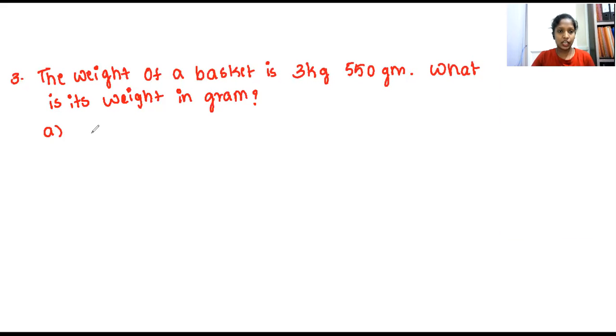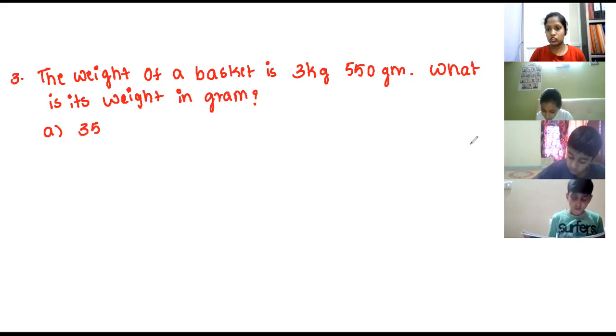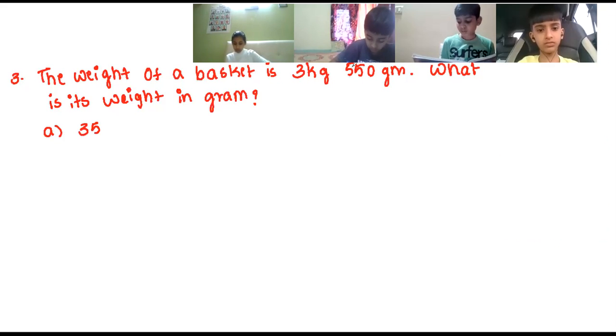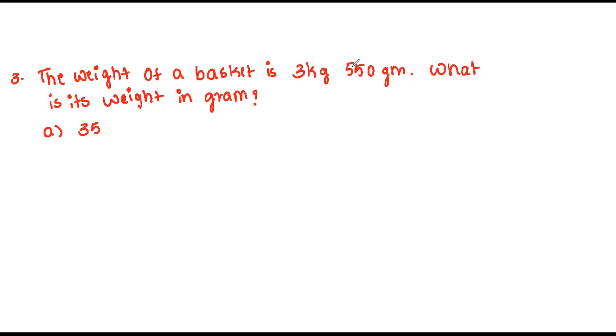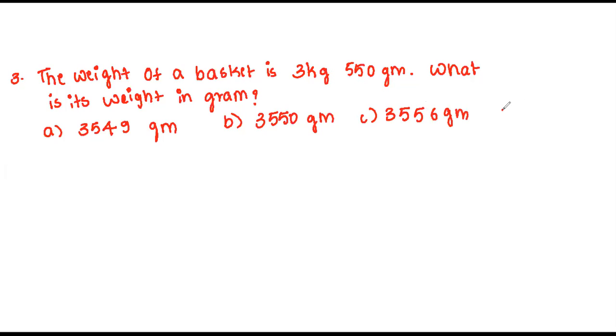Option A is 3000... All of you listen to the session I said. Please do not write. Okay, all of you listen. Option A, 3,549 gram. Option B, 3,550 gram. Option C, 3,556 gram. Option D, 3,554 gram. So this is your question and you have to find the solution for this.